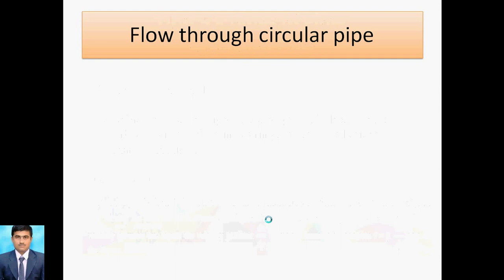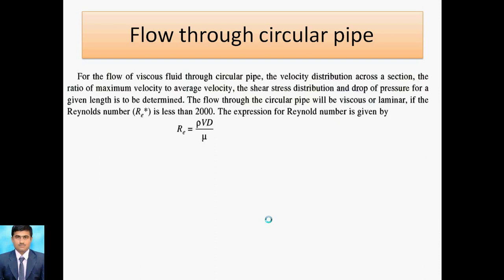First of all, we'll discuss the flow through a circular pipe. In flow of viscous fluid through a circular pipe, we consider the velocity distribution across the section. Here we have to find the ratio of maximum velocity to average velocity, then the shear stress distribution, and the drop of pressure for a given length for flow through a circular pipe.